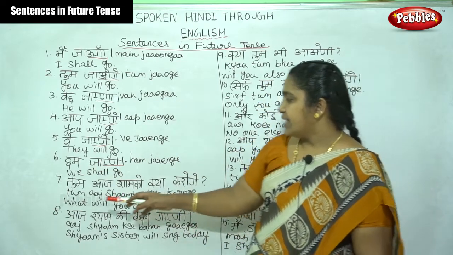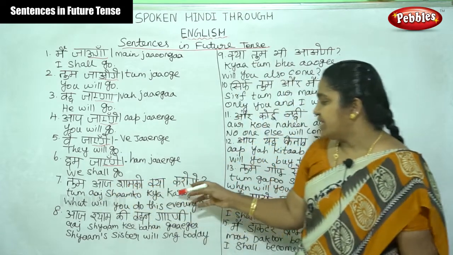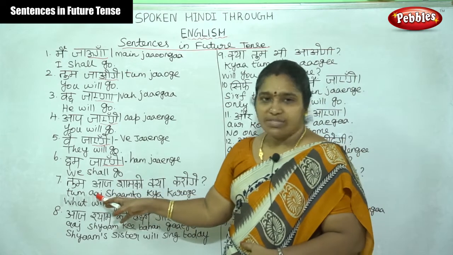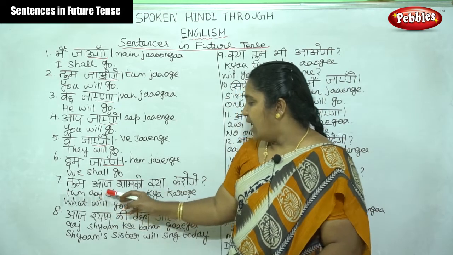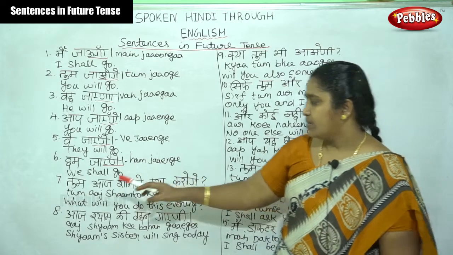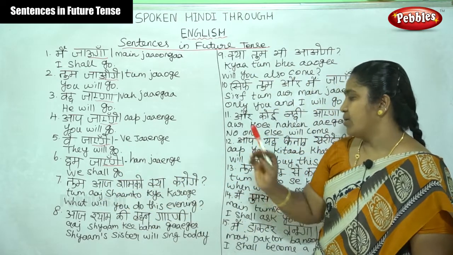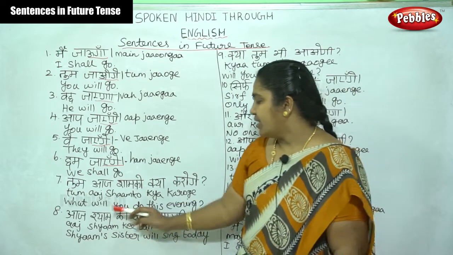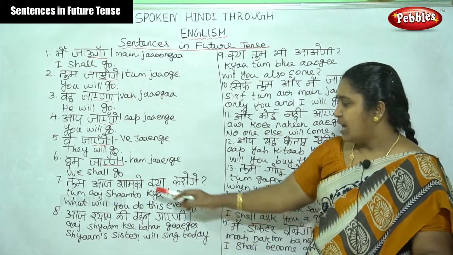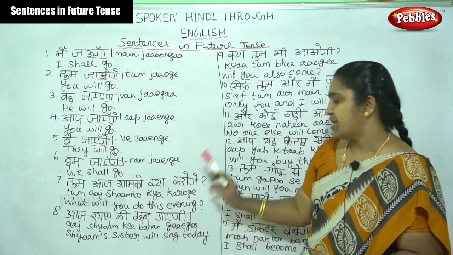Next we can see how it comes in full sentences with an object. तुम आज शाम को क्या करोगे? What will you do this evening?